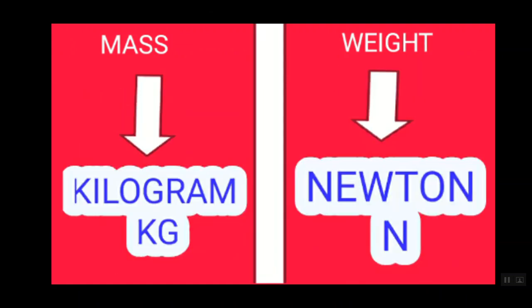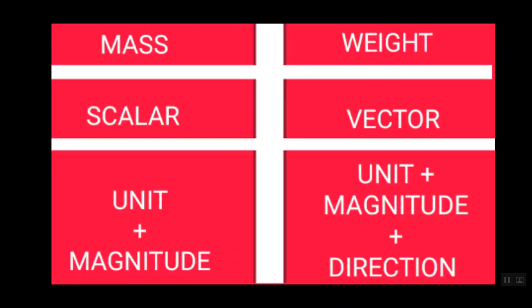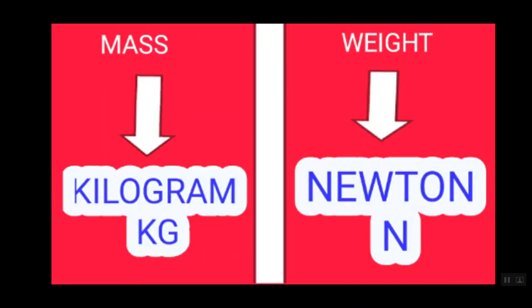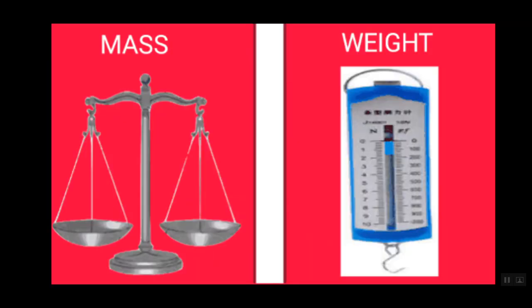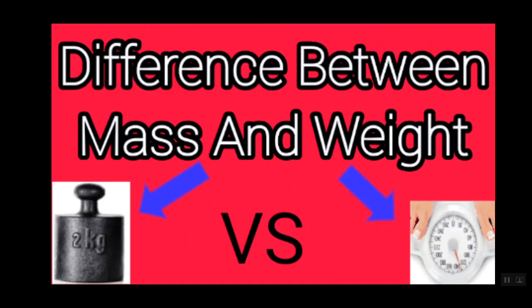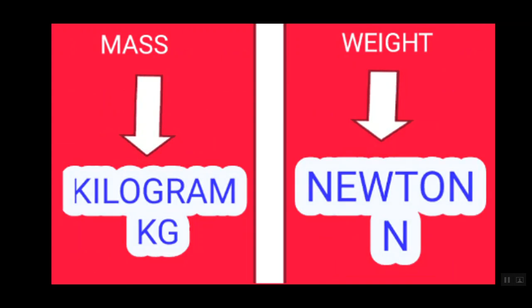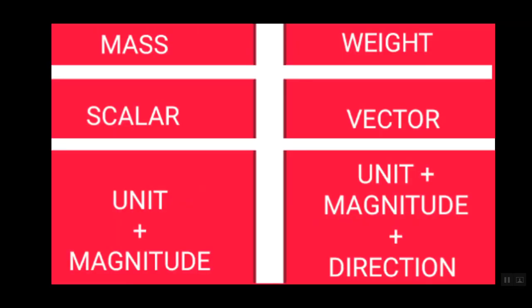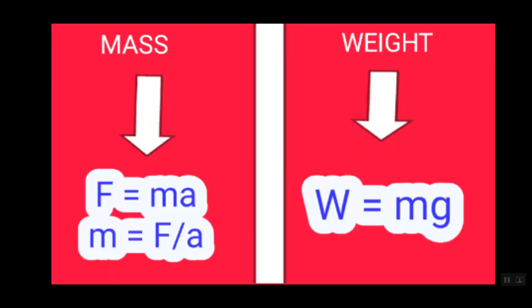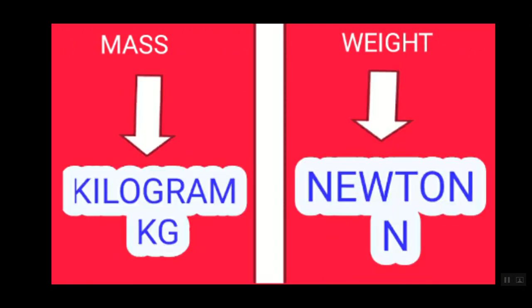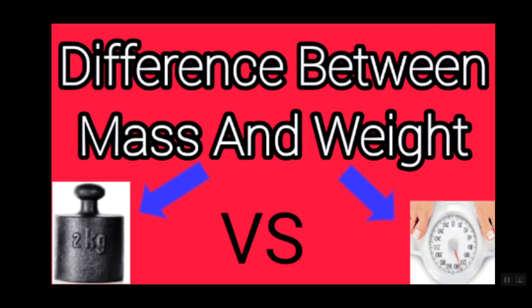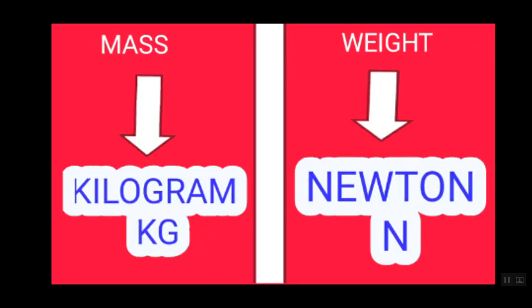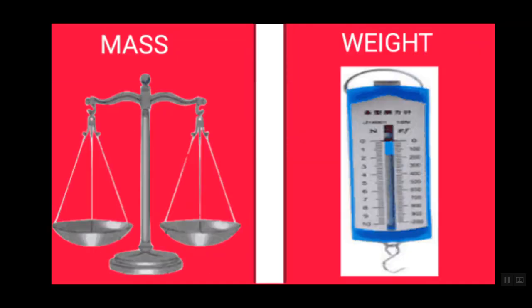The difference is that mass is a scalar and weight is a vector. Firstly, mass has magnitude only, and weight has a direction, which is downwards. Mass is measured by a balance and weight is measured by a scale.